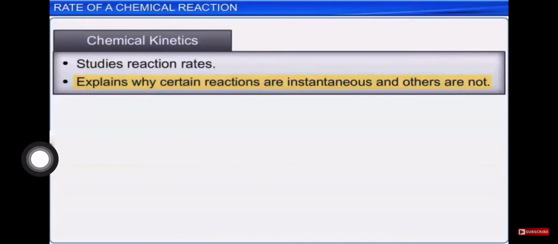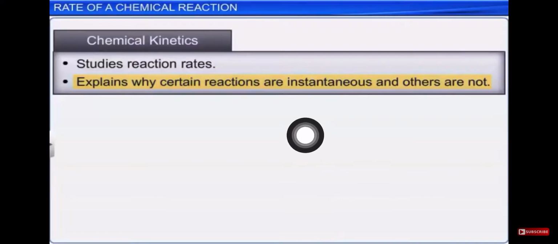Another thing written over here is that it explains why certain reactions are instantaneous and others are not. Meaning, once we have identified whether the reaction is instantaneous, that is very fast, or moderate, or very slow, then we should know why it is instantaneous.